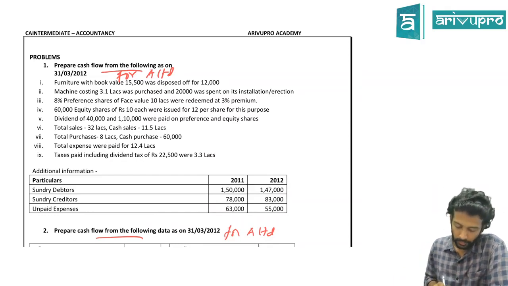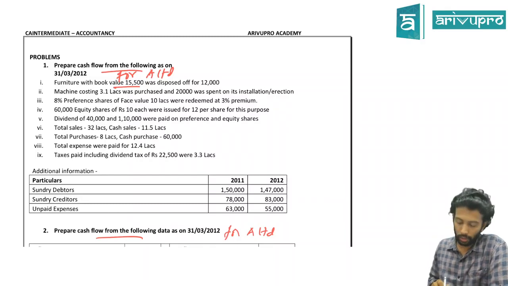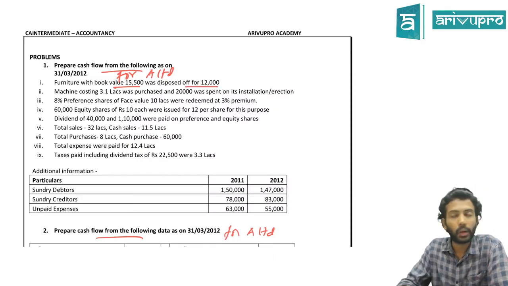First pointer. Furniture with a book value of 15,500 has been disposed of for 12,000. So book value is 15,500. You sold it for 12,000. That means what did you make? You made a profit on sale or loss on sale? Loss on sale. How much loss on sale? 3,500.